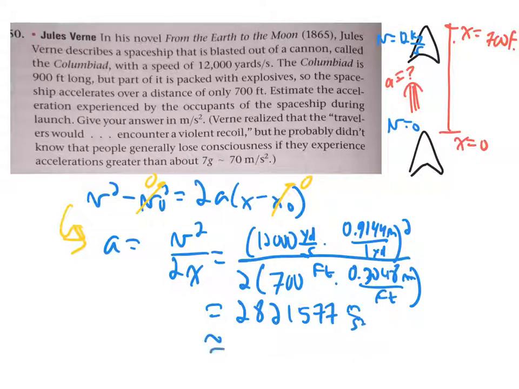This is approximately 300,000 g, which is considerably higher than the safe acceleration that makes people pass out. Actually, it's enough to probably turn them into jelly inside the rocket. This is not a good way to get to the moon. For really getting to the moon, we use rockets rather than explosives, because we can take a much greater distance over which you have to accelerate, and therefore the acceleration can be brought way down.